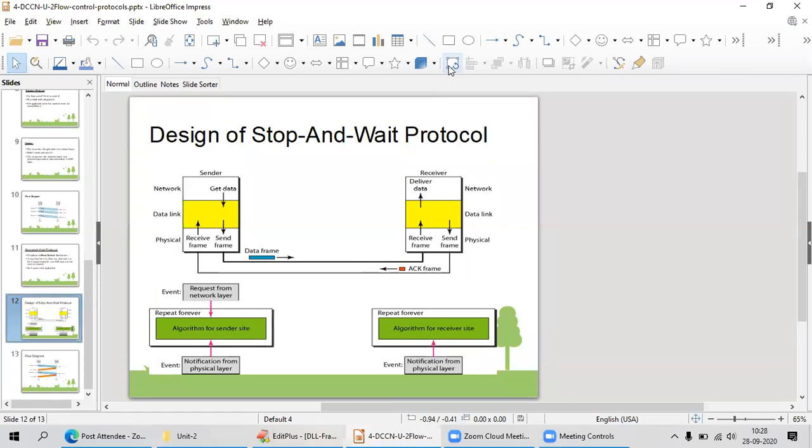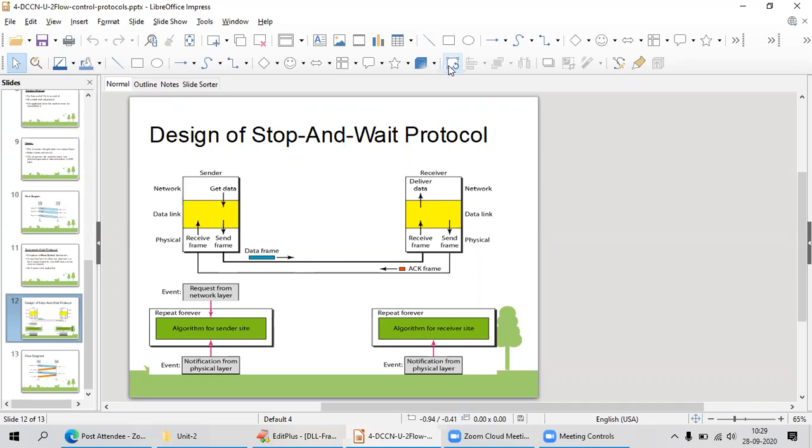Okay, after receiving this, it is going to send the acknowledgement. The frame sent is nothing but an acknowledgement frame. Your receiver has to send an acknowledgement that I have received the data properly at the data link layer. It is going to send an acknowledgement frame to your sender. Whenever it receives that frame, if it has any next data, next frame, it is going to send that.